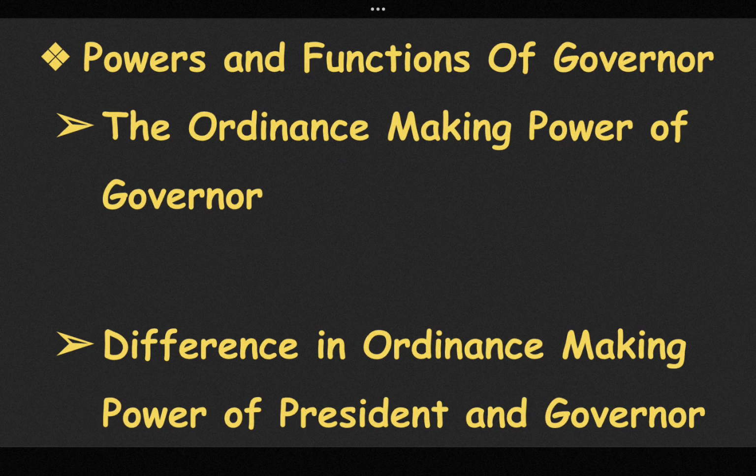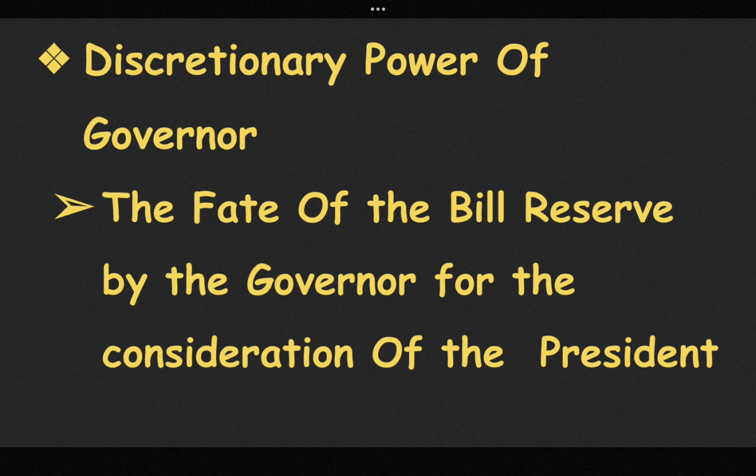Now let us discuss the legality of the re-promulgation of ordinances by the Governor without placing them before the legislature. Ordinances are not a very healthy practice in a democratic country. It violates the basic structure of the Constitution and undermines the doctrine of separation of powers.